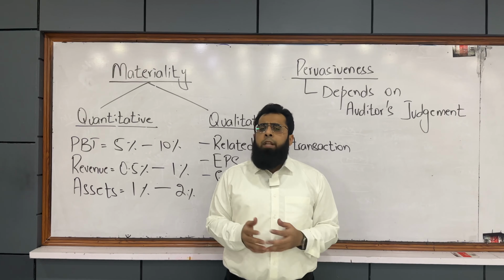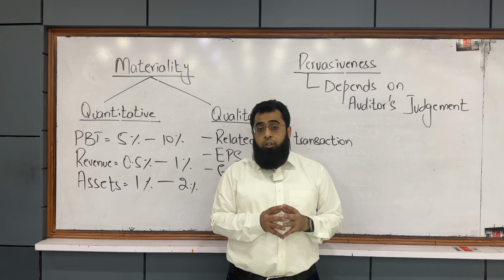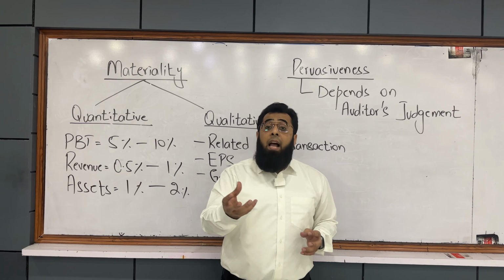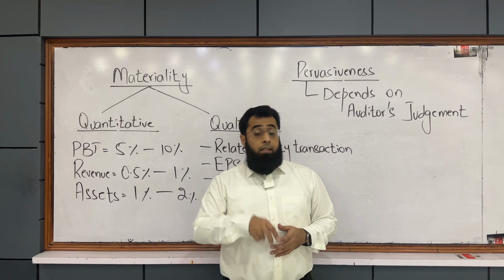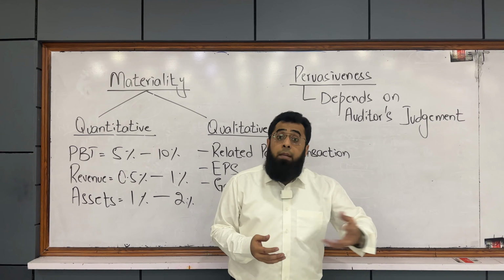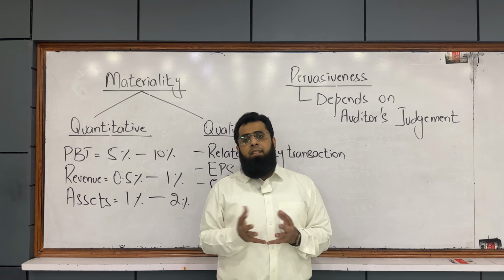Now, those students who give the exams of audit and assurance or advanced audit and assurance must have noted that sometimes the examiner considers an issue as pervasive at 30%. Sometimes he considers it as pervasive at 60%. Sometimes he considers it pervasive at 80%. So why is it so?